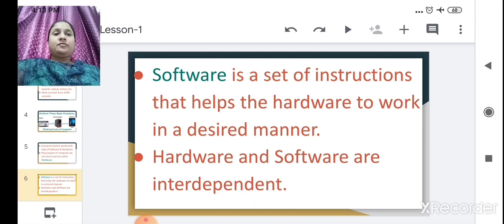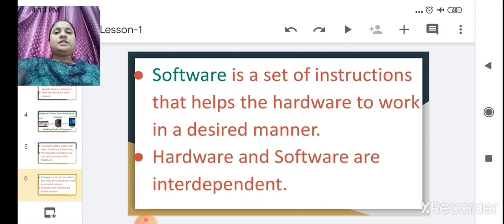Whatever information we give to the computer, this software will tell the computer what type of operation has come. Suppose we give an arithmetic operation, it will say it is an arithmetic operation, we have to do arithmetic. Arithmetic means plus, minus, division, like this operation we have to perform on the given input. So this is nothing but the software.